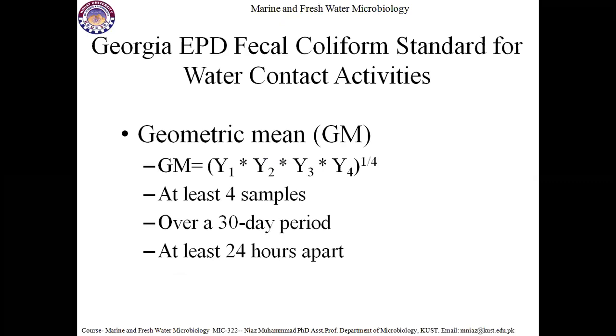The Georgia EPD fecal coliform standard for water contact activities is based on the geometric mean. It means the geometric mean is sample 1, sample 2, sample 3 and sample 4 divided by 4, to take the average. At least 4 samples must be collected over a 30-day time period, and the samples must be collected at least 24 hours apart. That will give a reflection of the actual microbial content in the water sample.